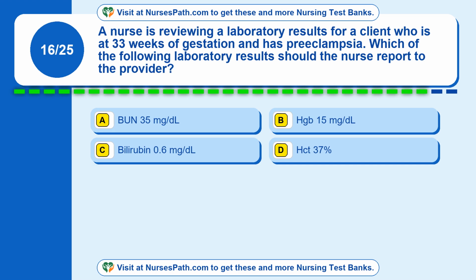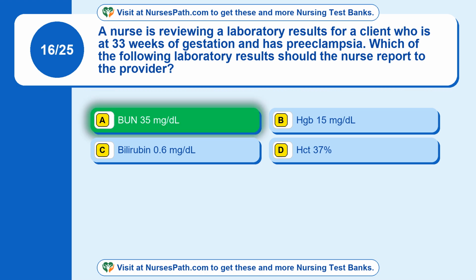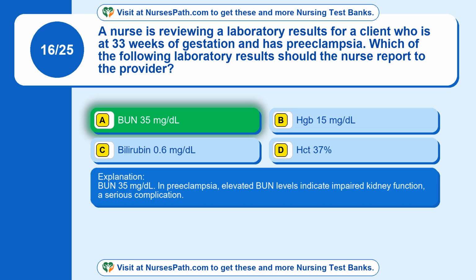Question 16. A nurse is reviewing laboratory results for a client who is at 33 weeks of gestation and has preeclampsia. Which of the following laboratory results should the nurse report to the provider? Option A. BUN 35 mg/dL. Option B. Hemoglobin 15 mg/dL. Option C. Bilirubin 0.6 mg/dL. Option D. HCT 37%. The correct answer is option A. BUN 35 mg/dL. In preeclampsia, elevated BUN levels indicate impaired kidney function, a serious complication.